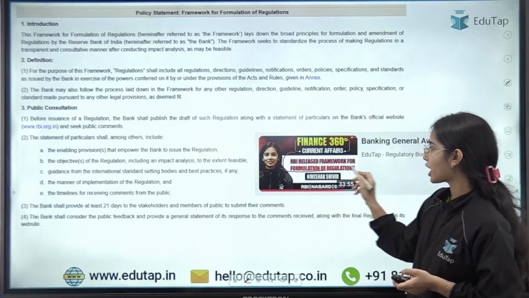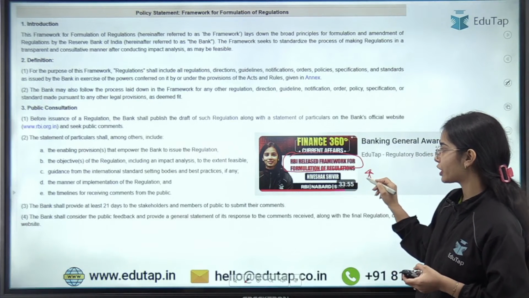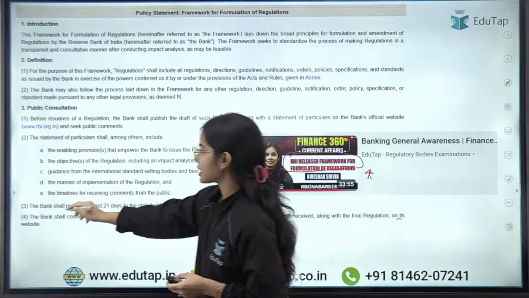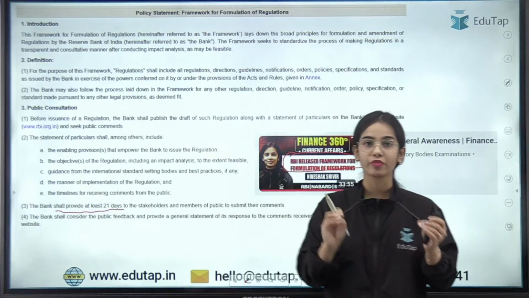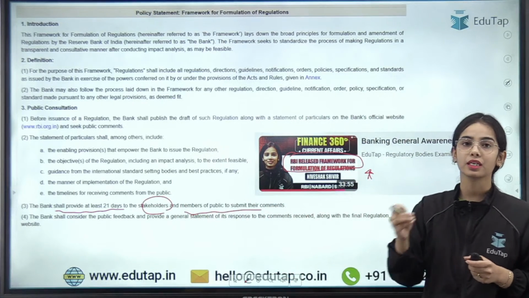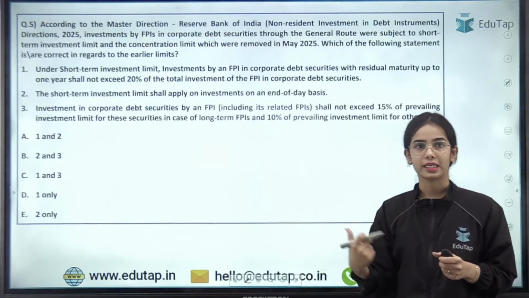So we have discussed the RBI framework for formulation of regulations. In this framework, the main idea is that the RBI shall provide at least 21 days to the stakeholders and members of the public to submit their comments on the draft guidelines. Okay, this is the idea.